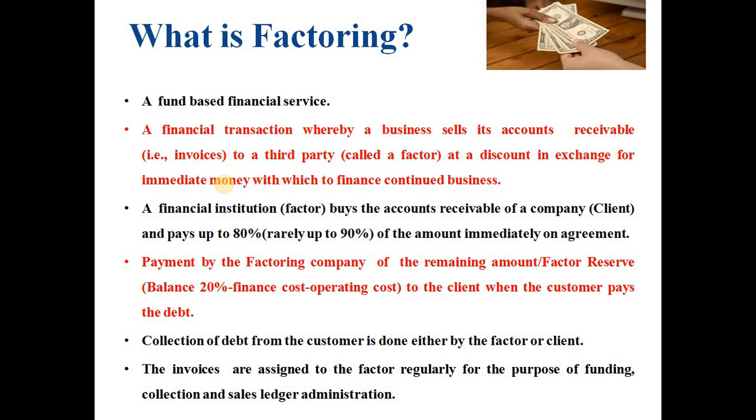From that 20%, that is 20,000 rupees, the factor will deduct his finance cost and operating cost. Suppose the finance cost and operating cost is 5,000. So from the 20,000, he will deduct 5,000 rupees, and the remaining 15,000 rupees will be paid by the factor to the client. In this way, we have taken one example here.